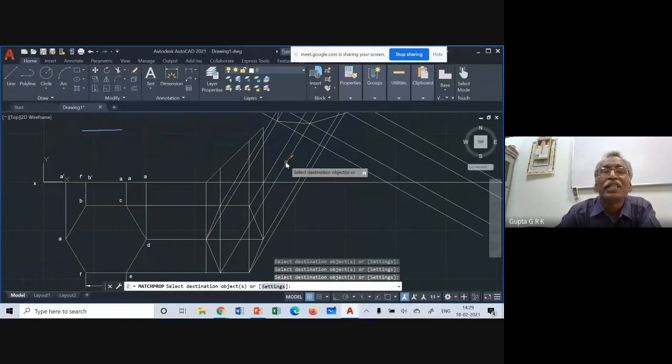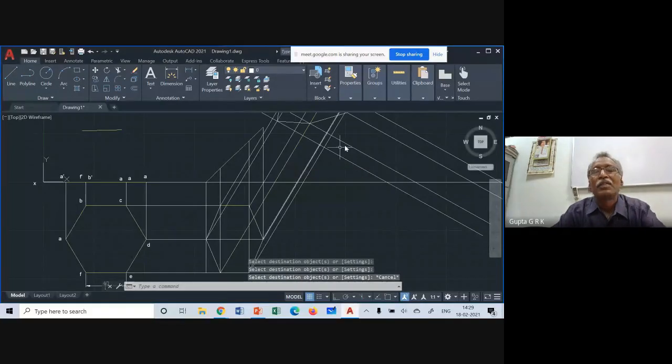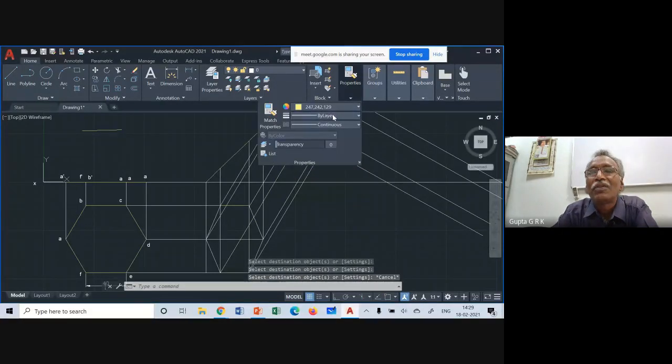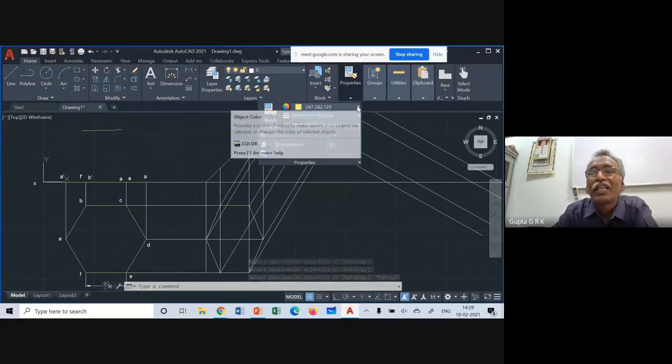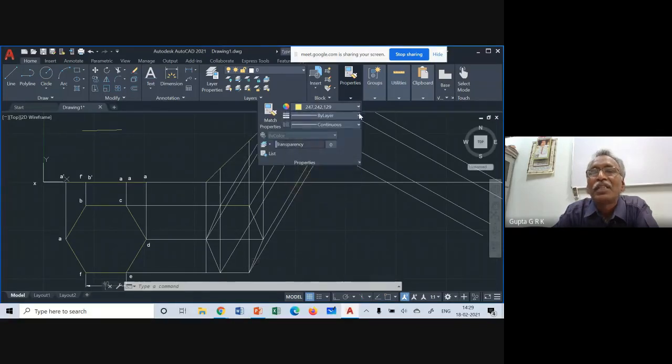So here in the properties, in the first layer, I have color options. In the second layer, I have thickness of the lines options. In the third layer, I have hidden line or center line, those things I can choose. And once I choose some particular thing, if you draw a line, it will take that property.